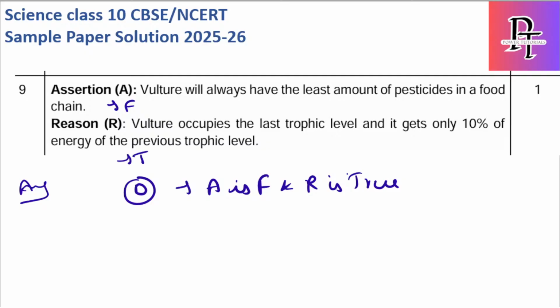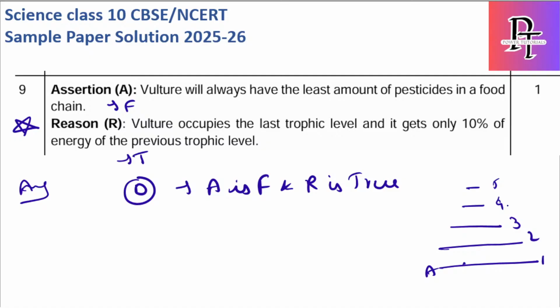With respect to the reason, this is very important and will definitely come in your board exam. They can change the type of question, but the concept is the same: each level gets only 10% of the energy of the previous level. If this is trophic level 1, which is autotrophic, then we have the second trophic level, third, fourth and last one, 1, 2, 3, 4 and 5.